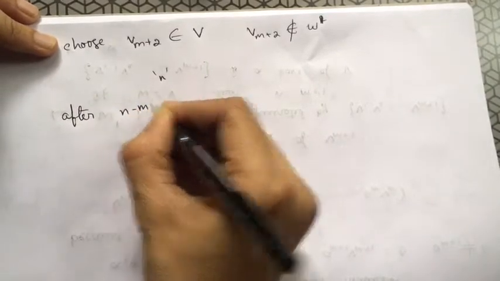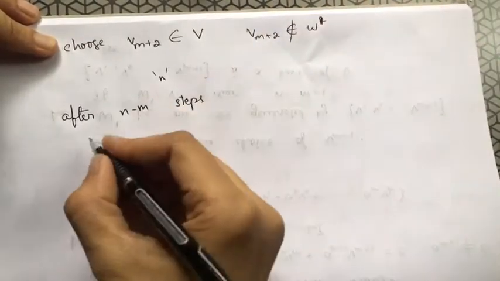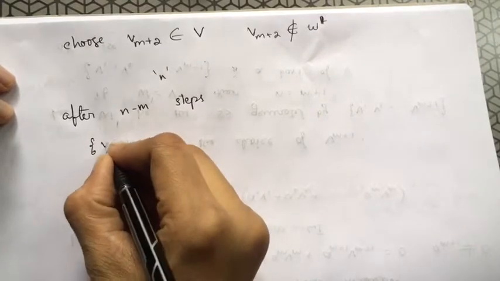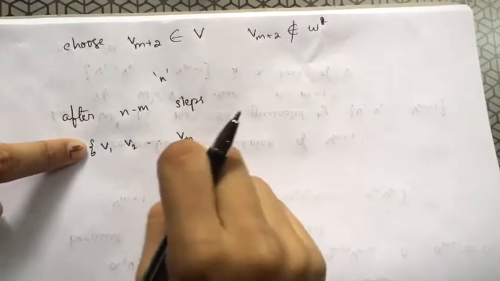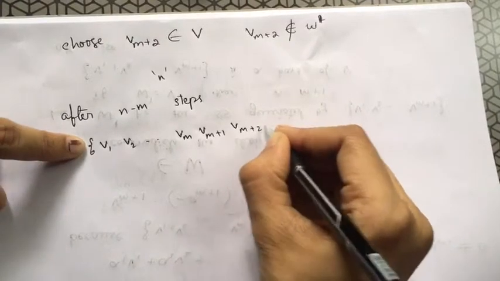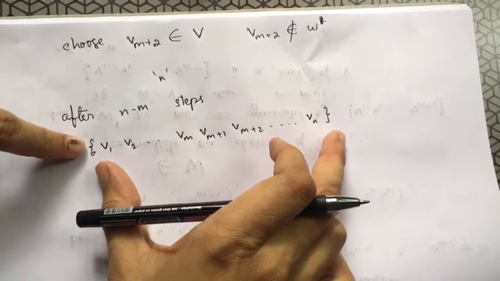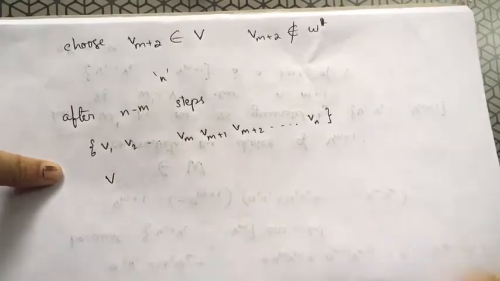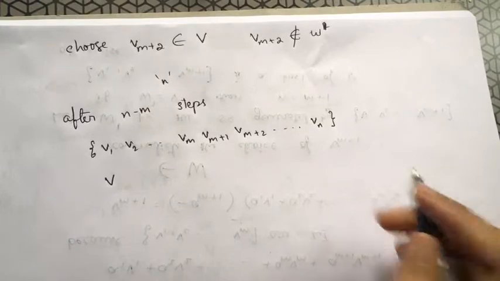After n minus m steps, the subspace generated by the vectors I'm getting, say v1, v2, up to vm, was the original one. I was keeping on adding vm plus 1, vm plus 2, like that till vn. Now what happens is this subspace generated by these vectors will coincide with the vector space V itself, right?